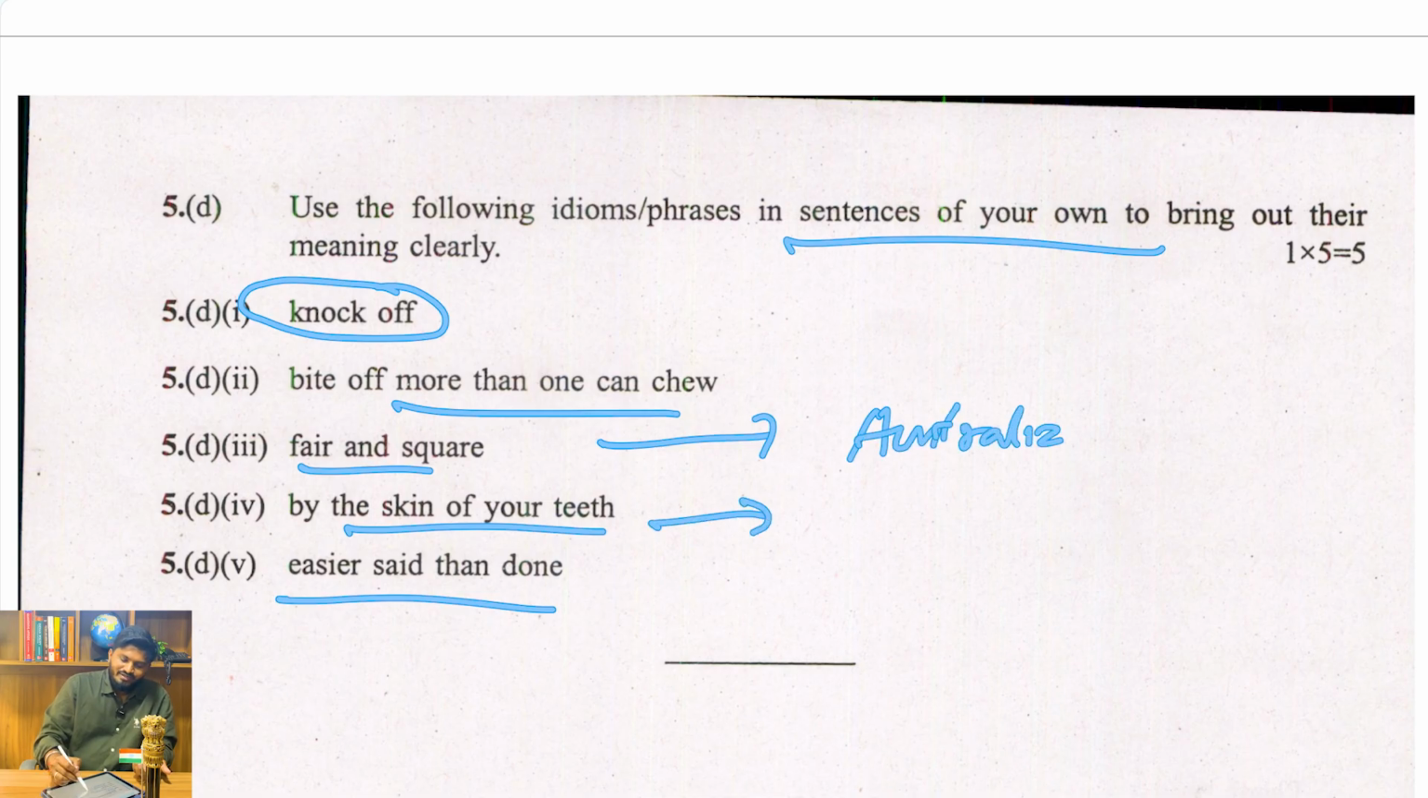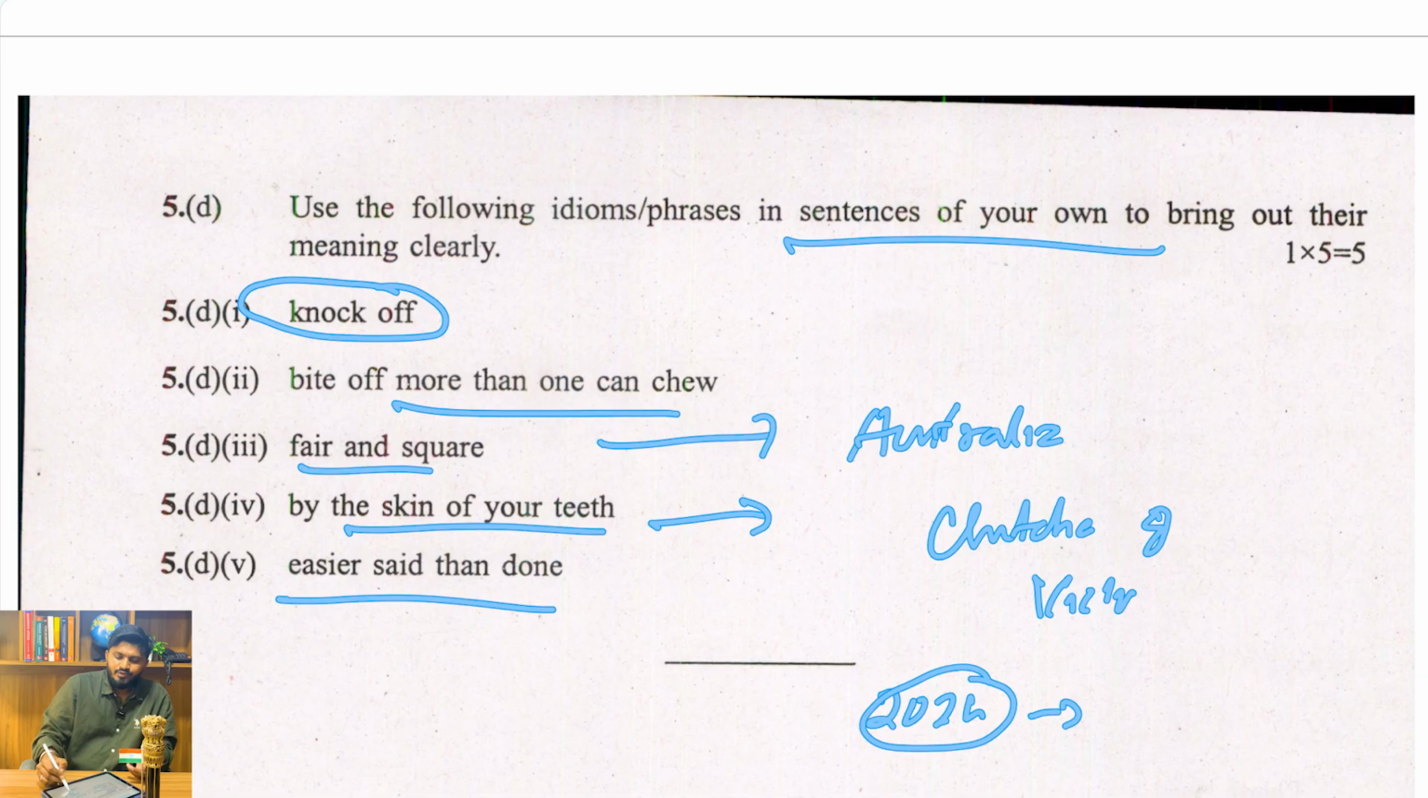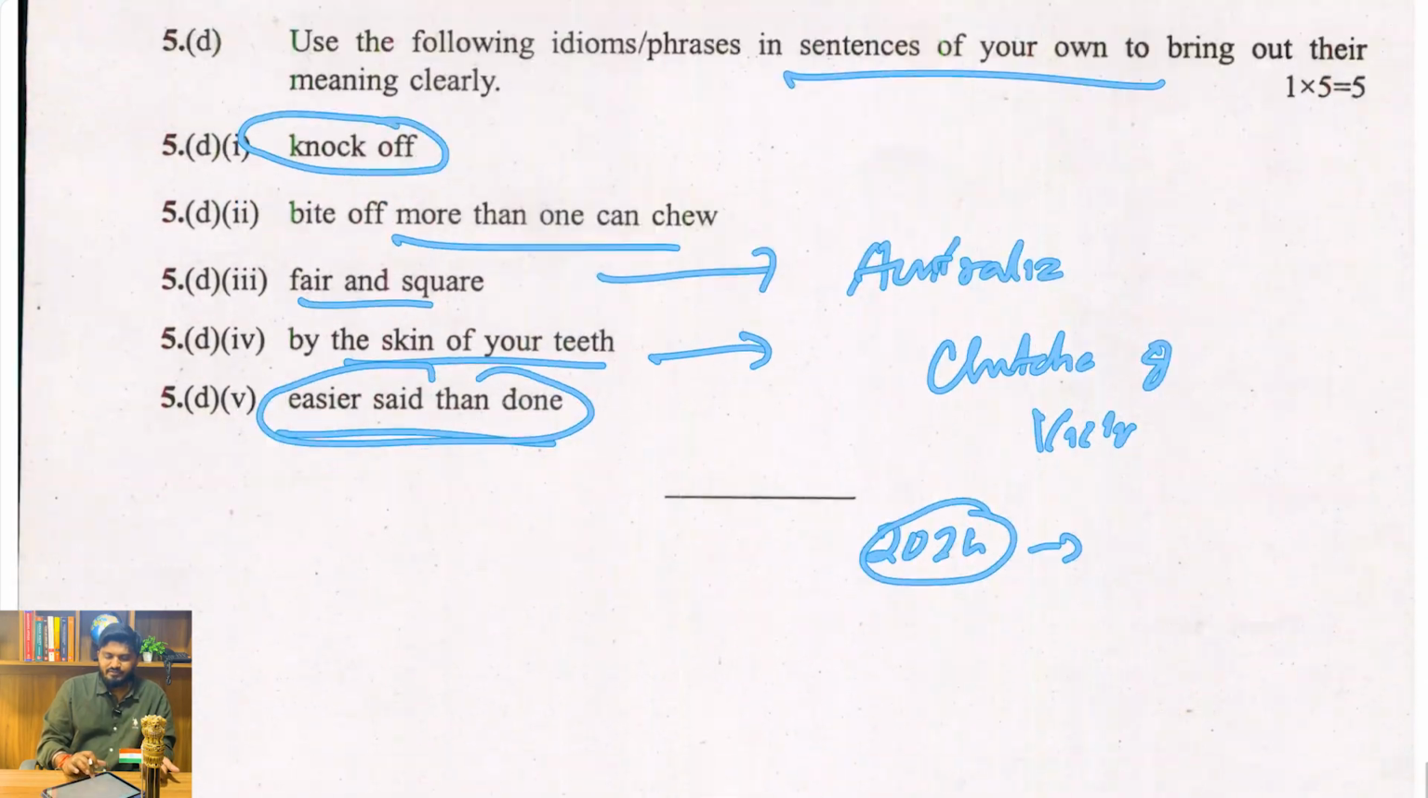And then by the skin of your teeth, that is something which is done at the last moment, or something taken from the clutches of victory into defeat. You can talk about the 2024 T20 World Cup. India won the 2024 World Cup against South Africa by the skin of their teeth. Next, easier said than done, meaning easy to say, but difficult to do. So these are the simple things.